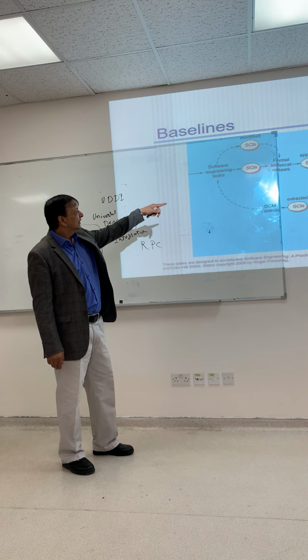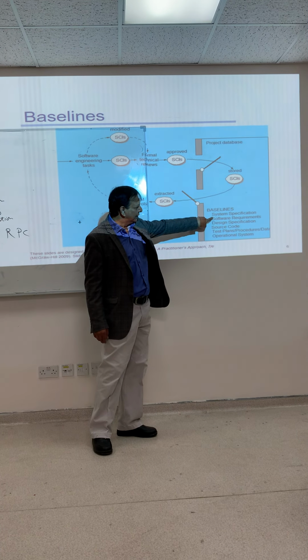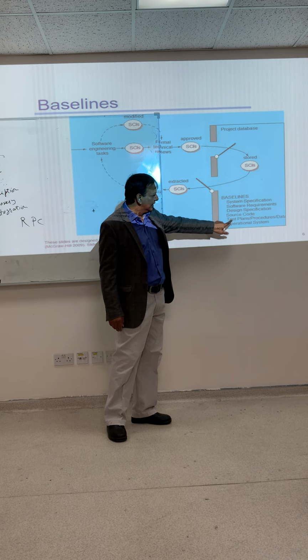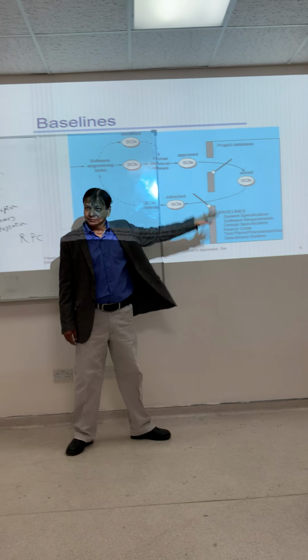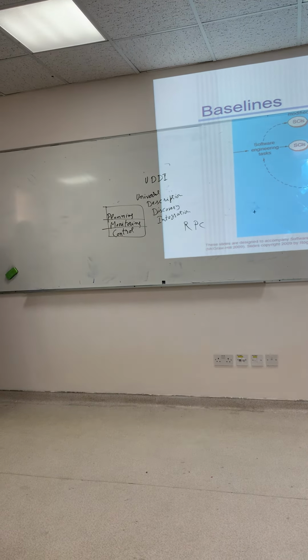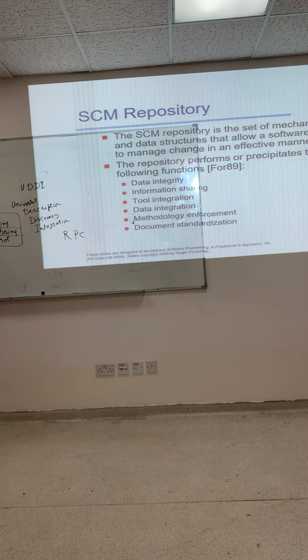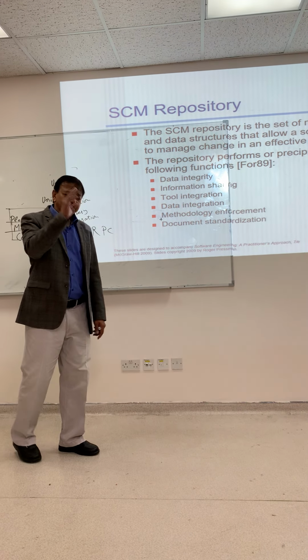So you have system specification, software requirement, design specification, source code, test plan, operational. These all are there. So design specification, test specification, component, source code, data, model, these are called software configuration objects or items. And you need software configuration management systems.